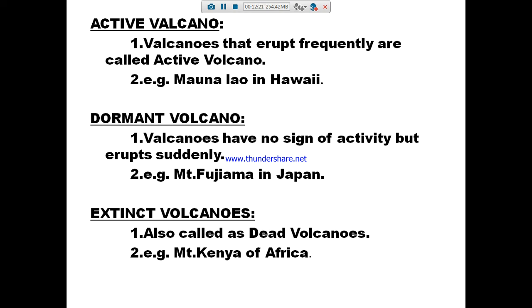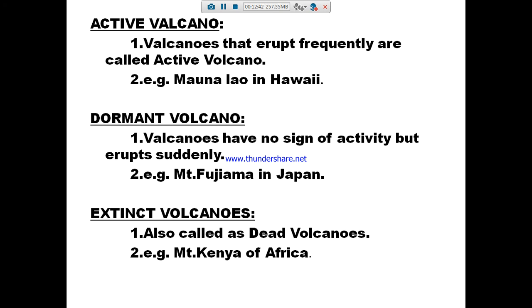Dormant volcano: volcanoes have no sign of activity but erupt suddenly. So what is the other name of dormant volcano? It is otherwise called the sleeping volcano, because it has no sign of activity but it will erupt suddenly.